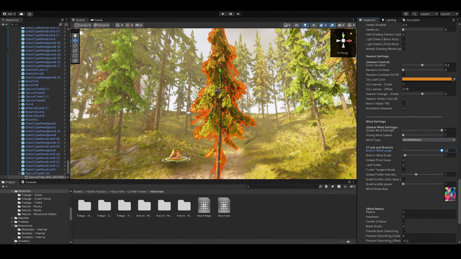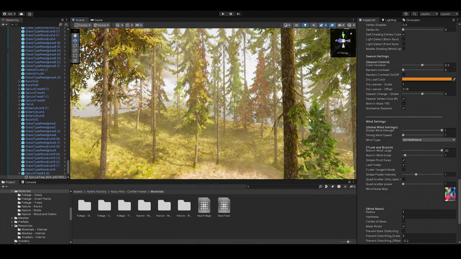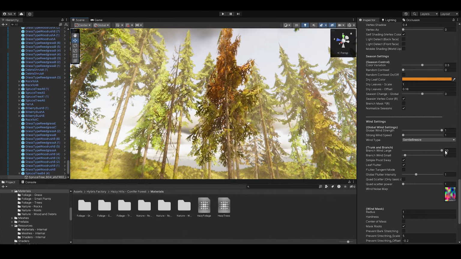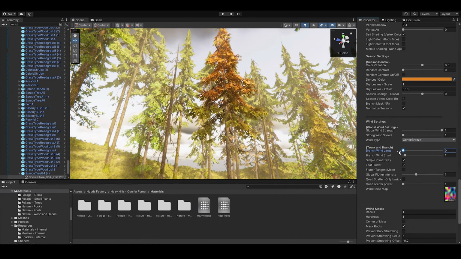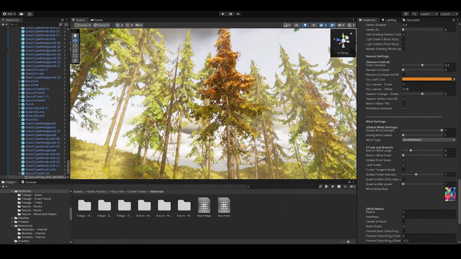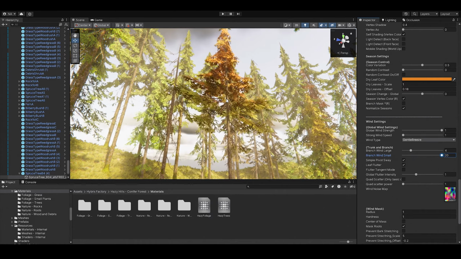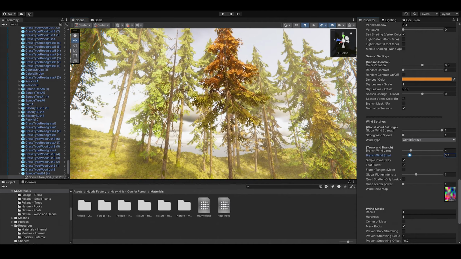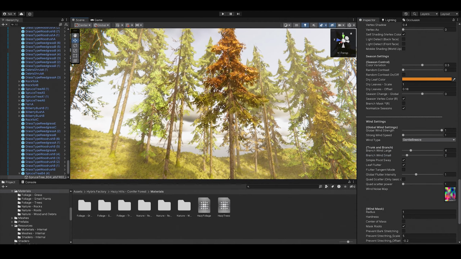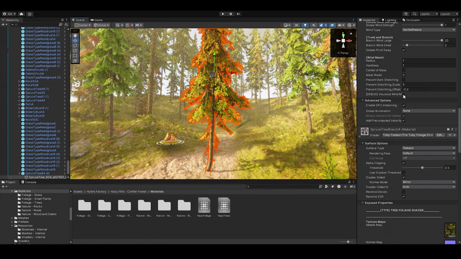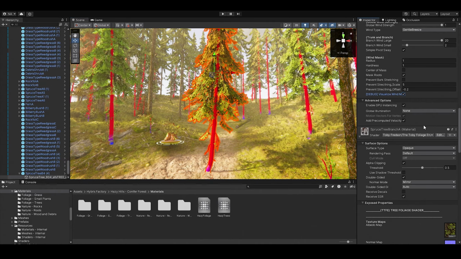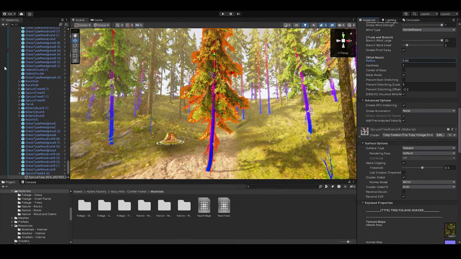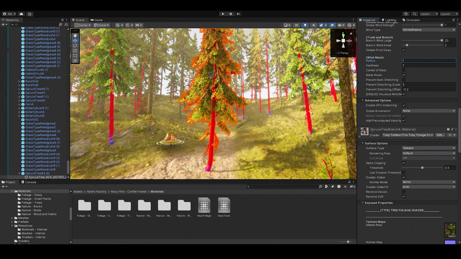You should increase the branch bending in the wind settings if you want the effect to be more noticeable. Be careful with these settings. In some cases, you only need small values. One final adjustment we need to make is to the trunk. Use the debug mask settings and adjust your mask according to your preferences. Thin trees should sway more while thick barks should be stiffer.